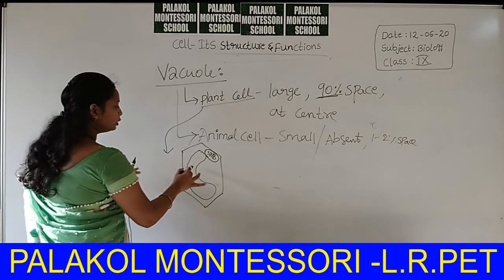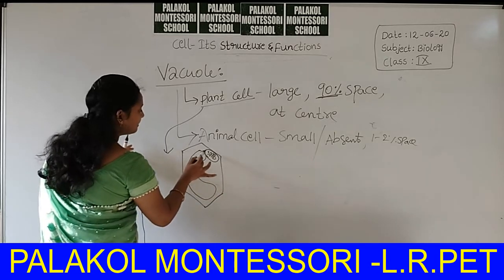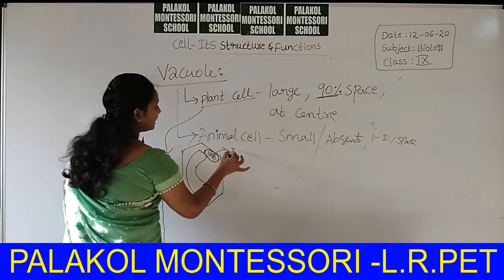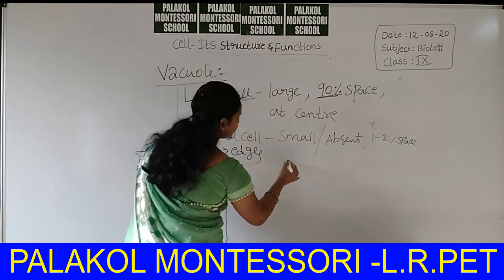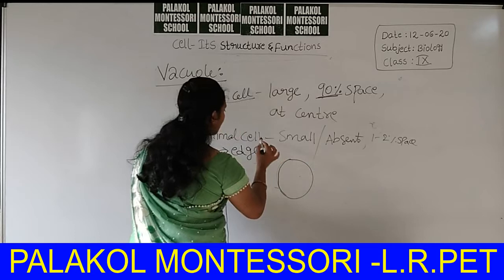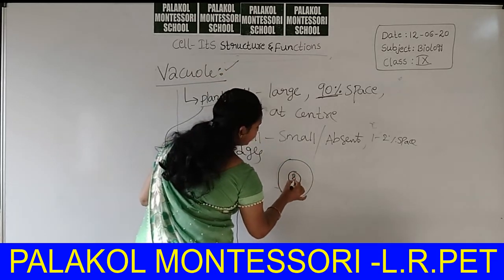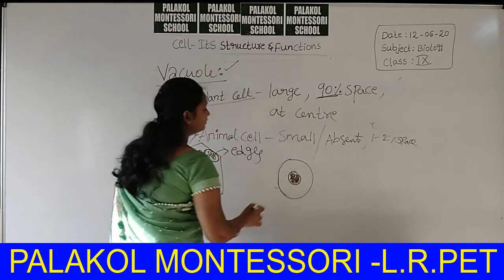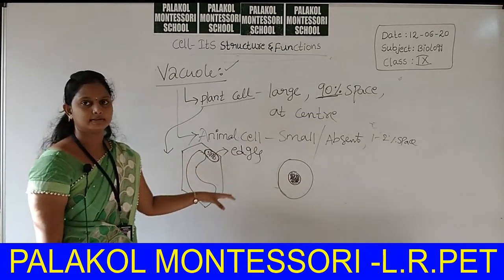Due to the presence of this big vacuole at the center of the plant cell, the nucleus is present towards the edges. But in the case of an animal cell, due to the absence of this vacuole, the nucleus is present exactly at the center or near the center of the cell. This is about vacuole and nucleus.